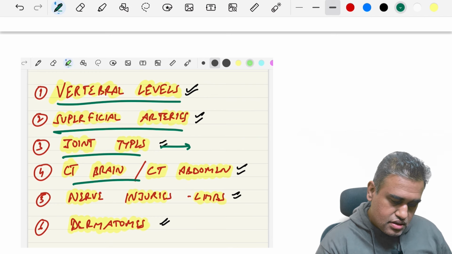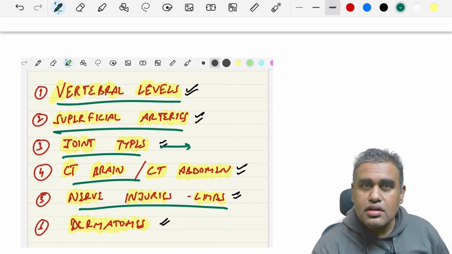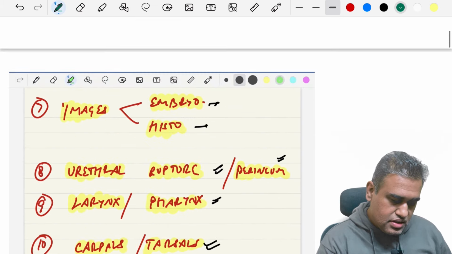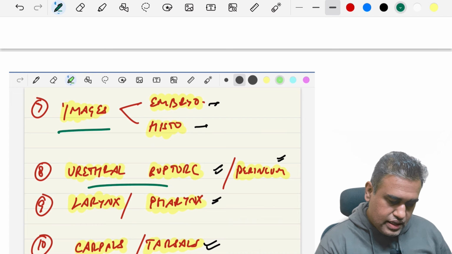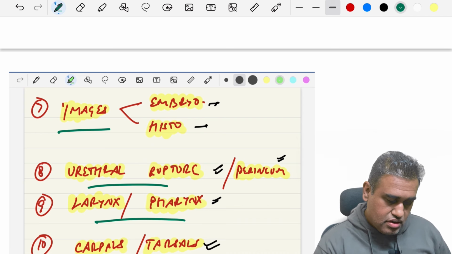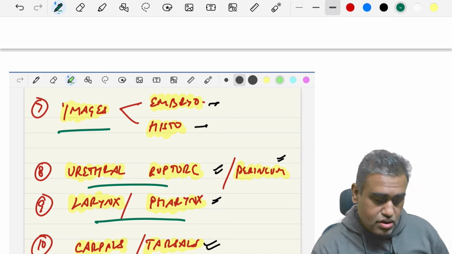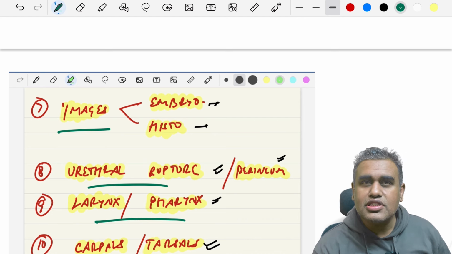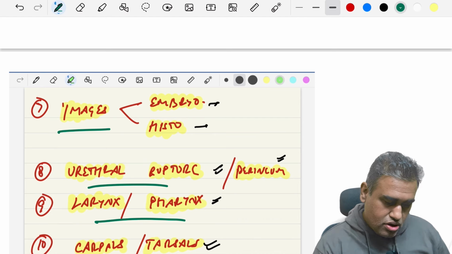CT we can look at from the radiology. Nerve injuries also we are going to look at here, and dermatomes as well. Apart from these images, urethral rupture, larynx, pharynx and carpal tunnel are other important topics which we will cover as much as we can. So let's start this session. It's going to be a concise session, not covering much in detail but covering all the important essential points from these topics.